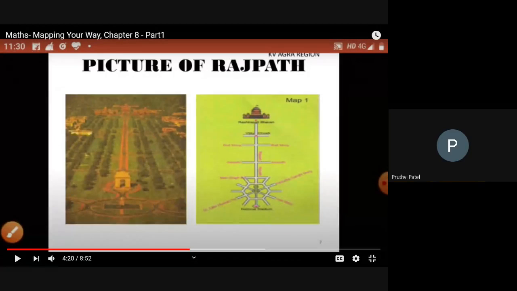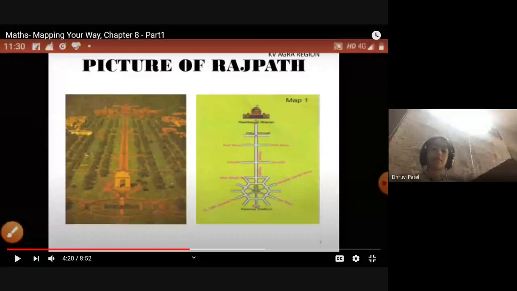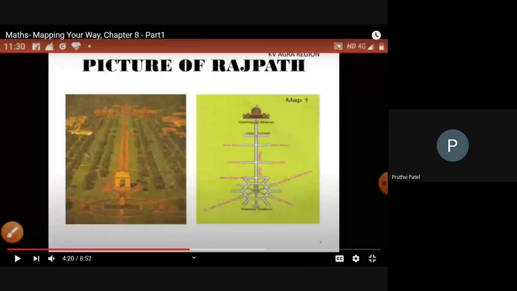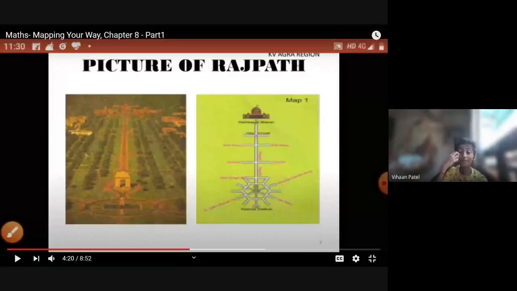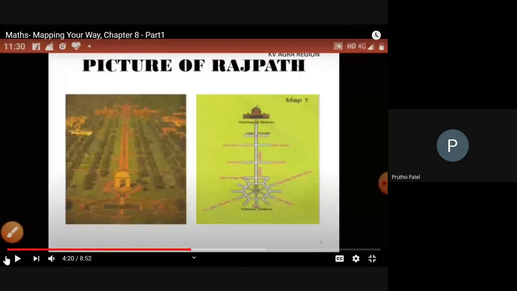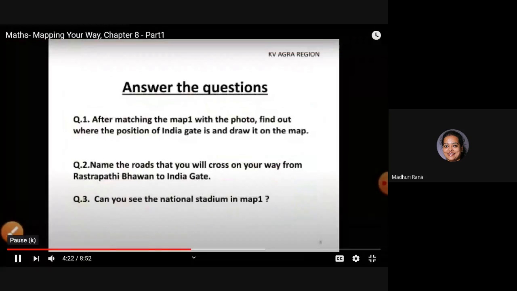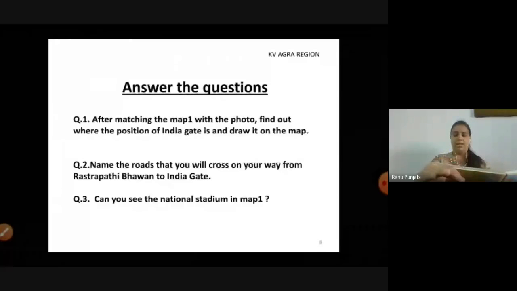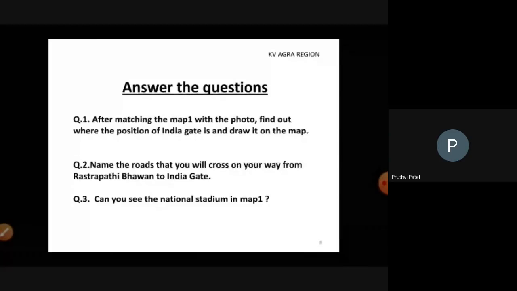Ma'am, your voice is not coming. Yeah, now my voice is coming. Two roads? Four roads? These three roads will take you to India Gate from Rashtrapati Bhavan, and they are Rafi Marg, Janpath, and Mansingh Road.